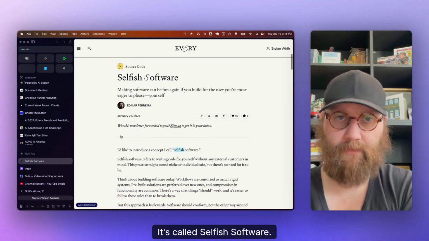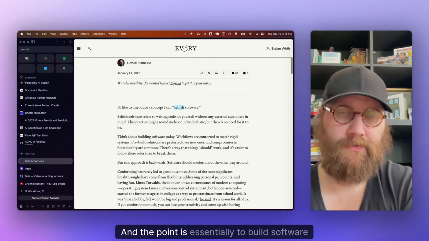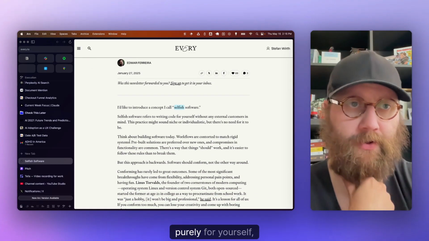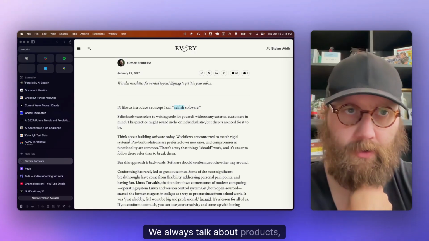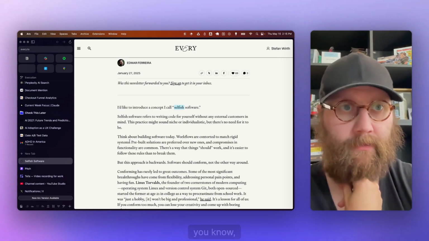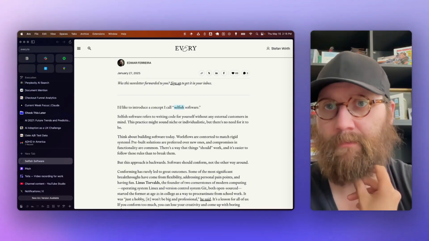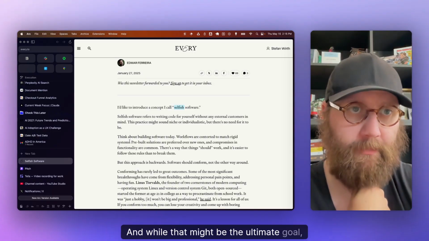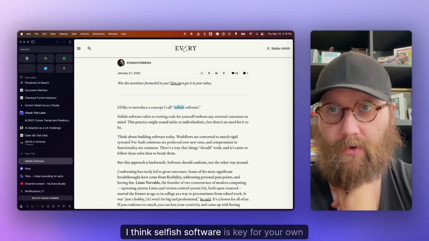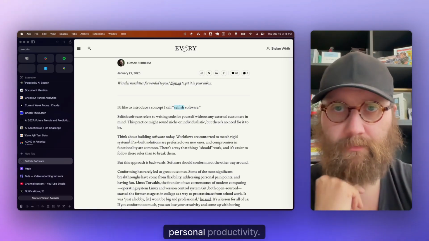It's called Selfish Software. And the point is essentially to build software purely for yourself, right? We always talk about products. We talk about, I want to build a SaaS. I want to sell it to people. And while that might be the ultimate goal, I think selfish software is key for your own personal productivity.